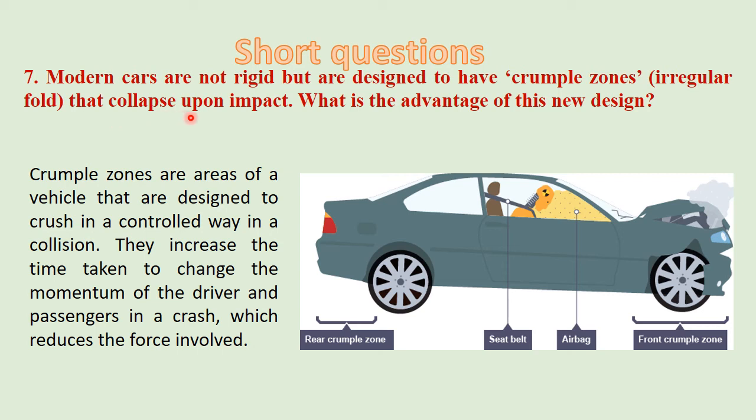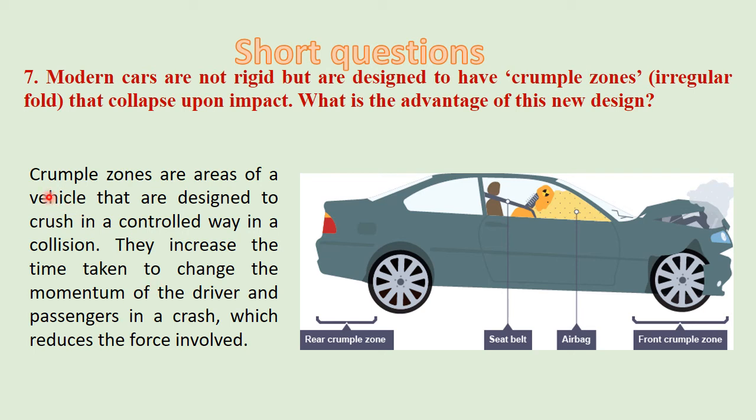This part is known as the front crumple zone, and this part is known as the rear crumple zone. They increase the time taken to change the momentum of the driver and passenger in a crash, which reduces the force involved.